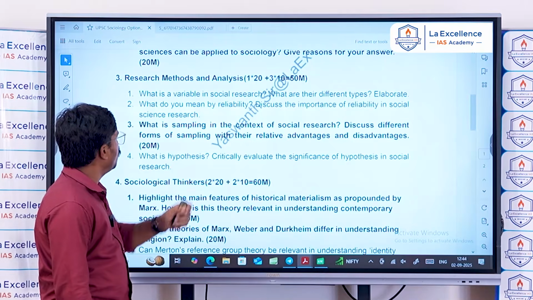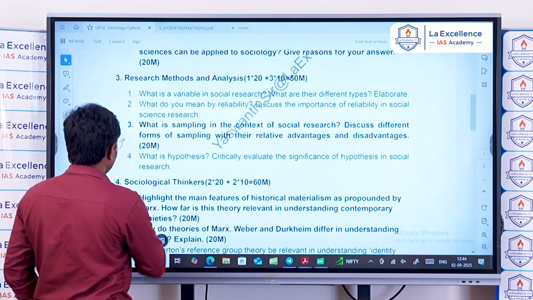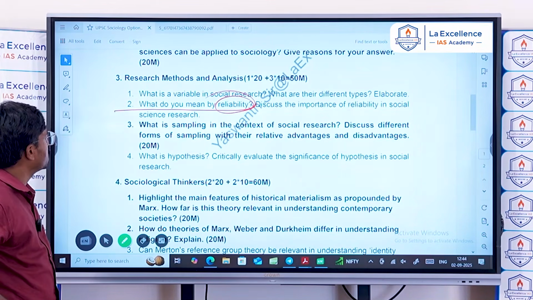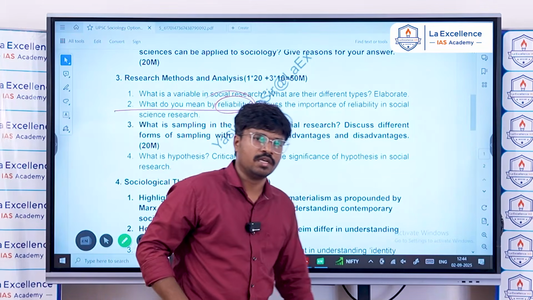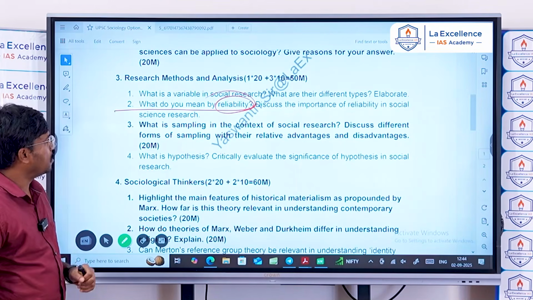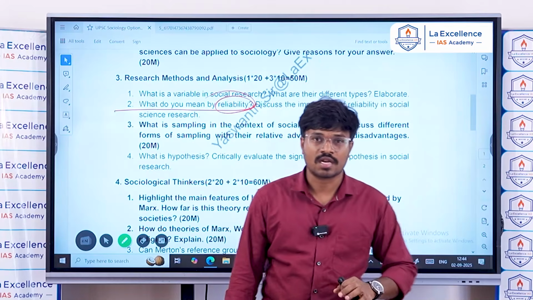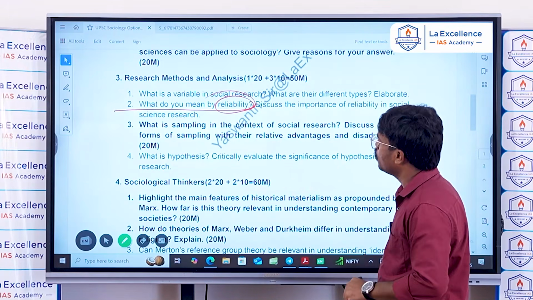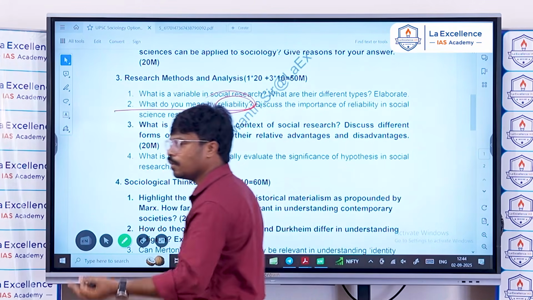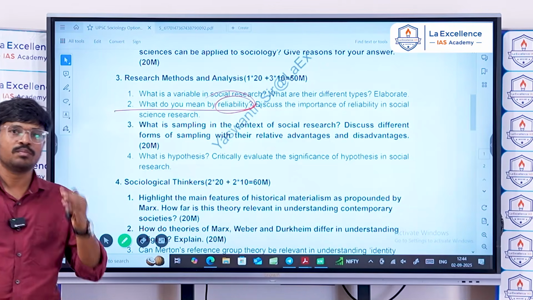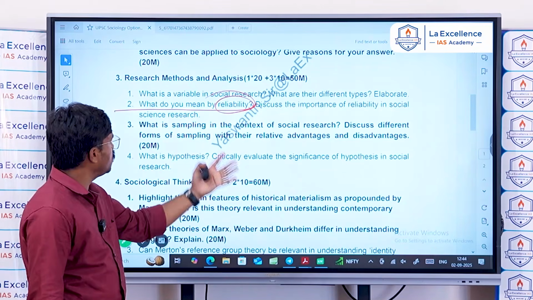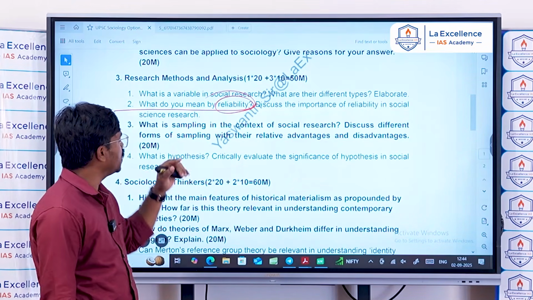Okay. Next, what do you mean by reliability? Discuss the importance of reliability in social science research. Reliability means repeatability of the results, or consistency of the results. It means the consistency of the social research outcome, or the repeatability of the outcomes of a particular social research. The repeatability is the reliability.